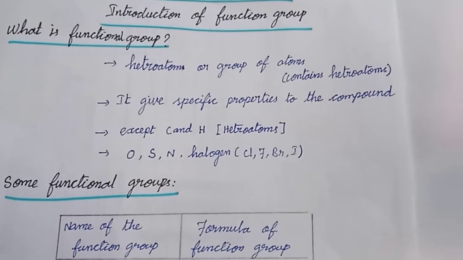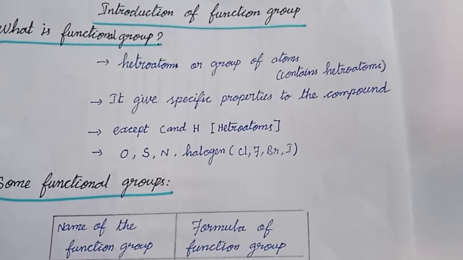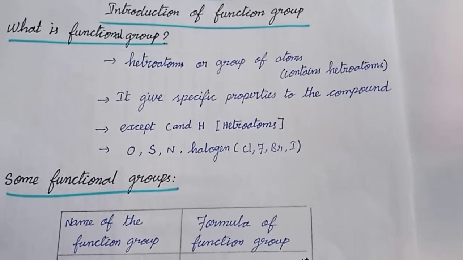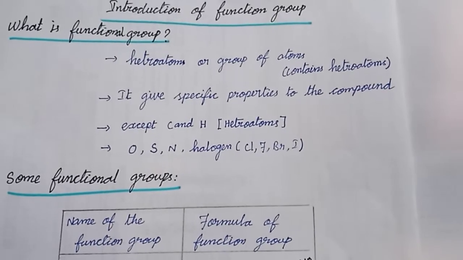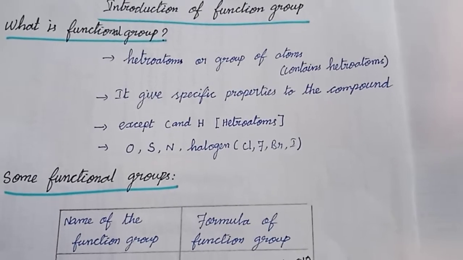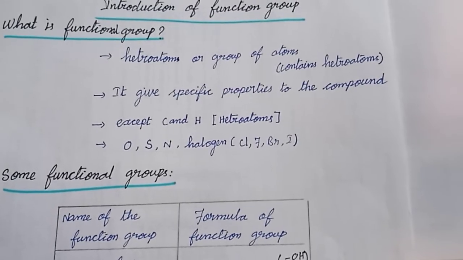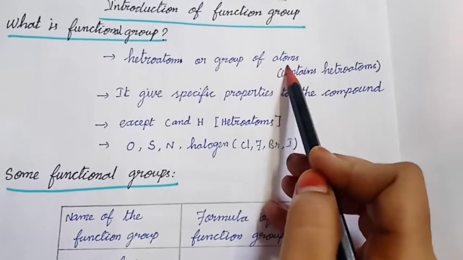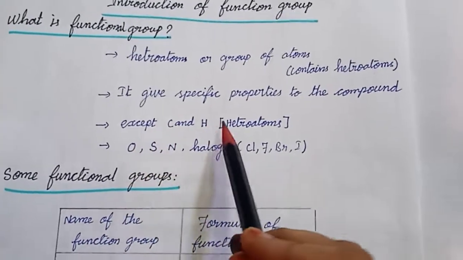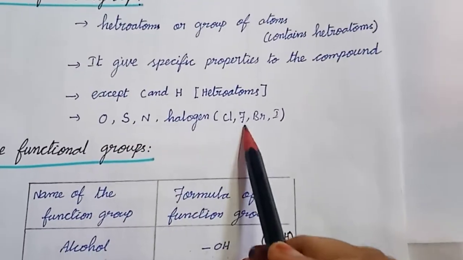So who gives the new property to the compound? That group or heteroatom gives the specific property to the compound. So a functional group is nothing but a heteroatom or group of atoms that gives specific properties to the compound. If it is a group of atoms, it contains at least one heteroatom. You know that heteroatom means except carbon and hydrogen, especially oxygen, sulfur, nitrogen and halogens.